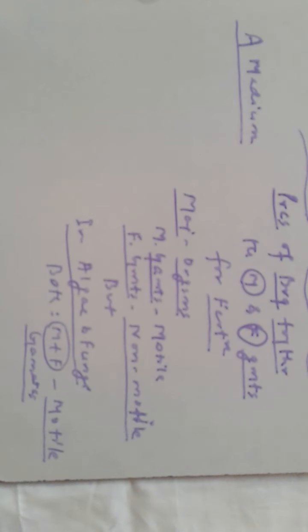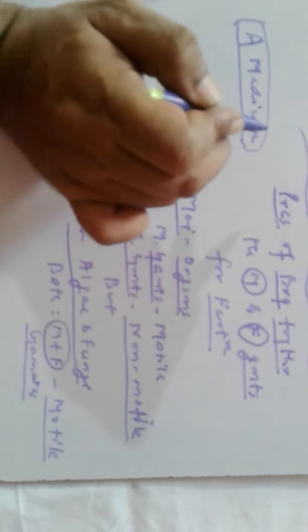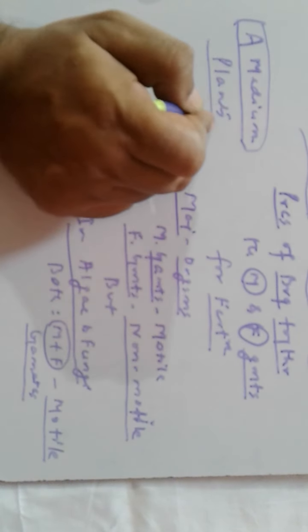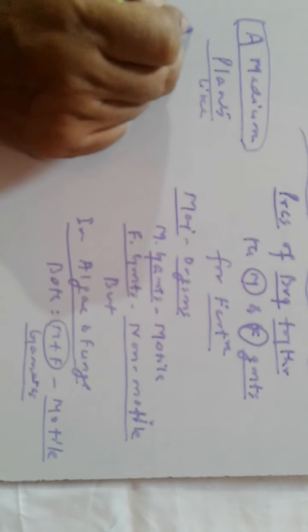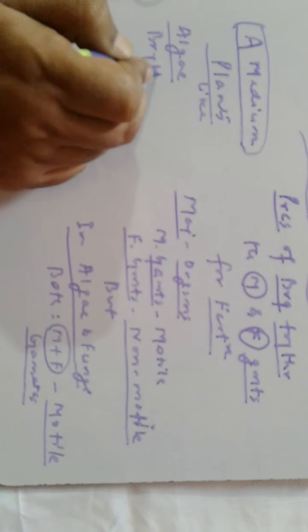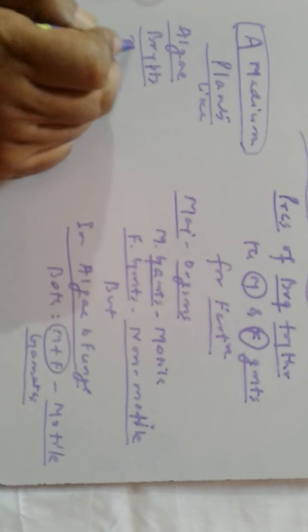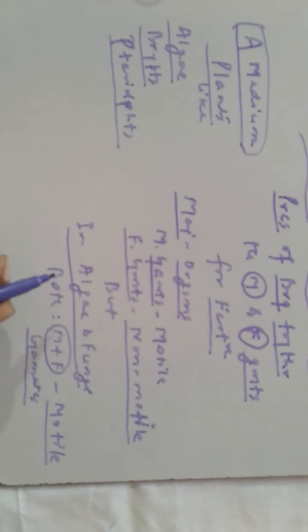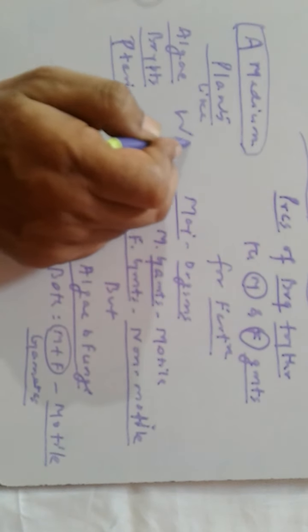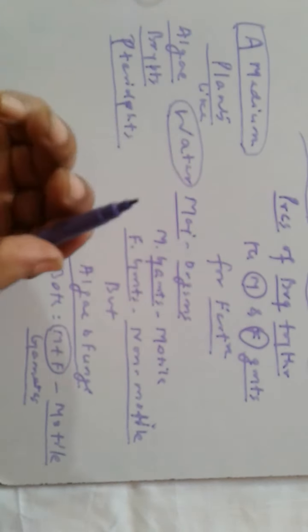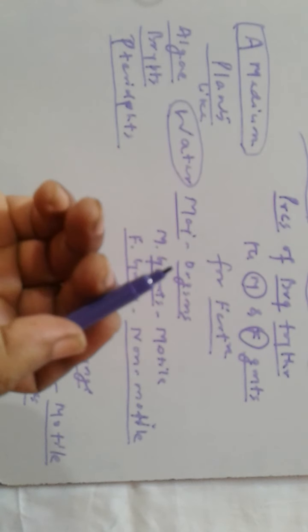For bringing together the male and female gametes, a medium is necessary. In plants like algae, bryophytes and pteridophytes, water is the medium through which gamete transfer takes place.